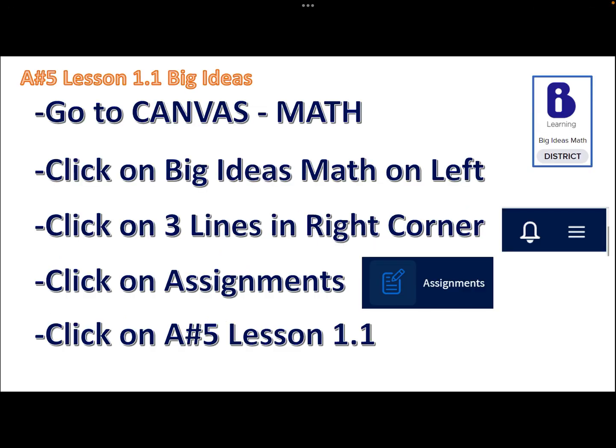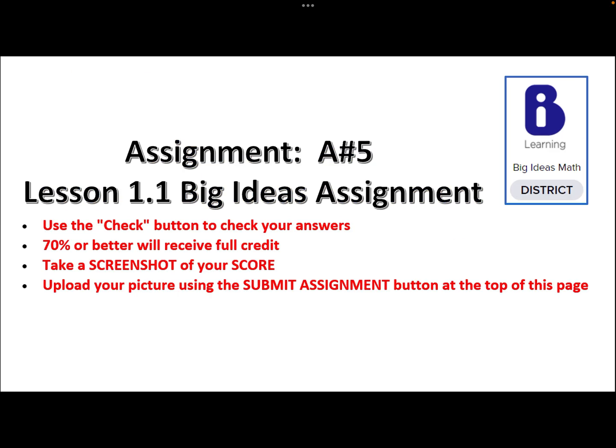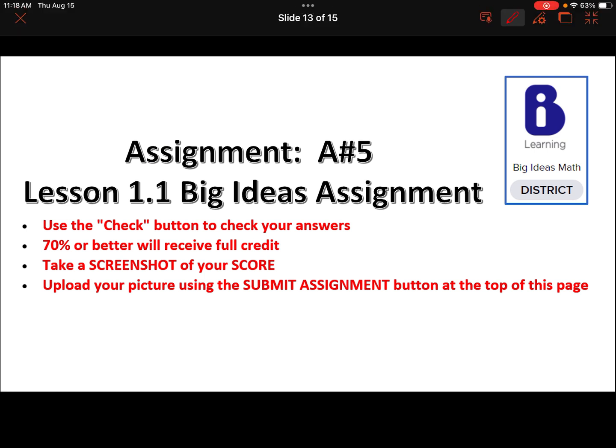Okay, so our assignment in a moment is going to go to Big Ideas. So what you're going to do is go to Canvas with me, and I'm going to show you how to get to Big Ideas. Your job is to get a 70% or better. On this assignment, you do not need to show work. There will be a check button that you can check your answers, and I have given you unlimited checks, so you should have no problem getting a 70% or better.